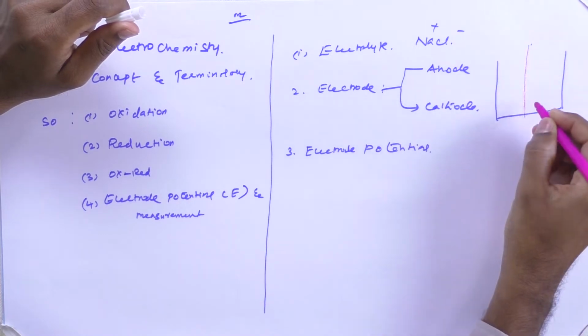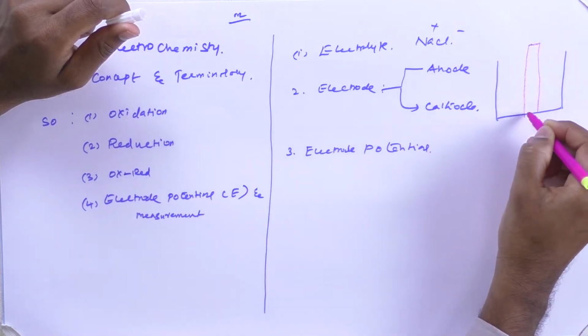The zinc rod consists of zinc atoms, and these atoms are bound together with the help of valence electrons. The zinc metal may contain n number of metal atoms, and you will have n number of valence electrons. Now these metal atoms are bound together with the help of valence electrons, and it forms one solid zinc metal.